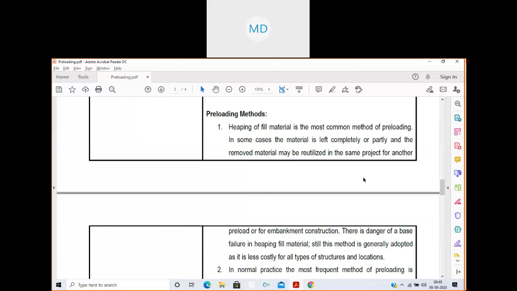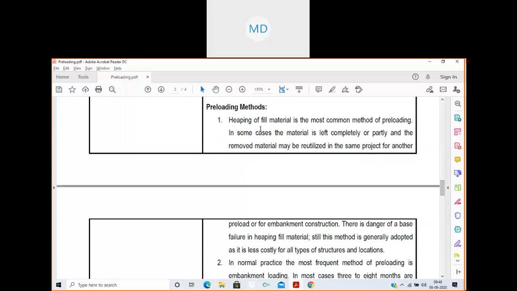Next we move to preloading methods. Now there are various methods of applying the preload. First is heaping of fill material, the most common method of preloading. In some cases, the material is left completely or partly, and the removed material may be reutilized in the same project for another preload or for embankment construction. There is danger of base failure in heaping fill material. Still, this method is generally adopted as it is less costly and suitable for all types of structures and locations.